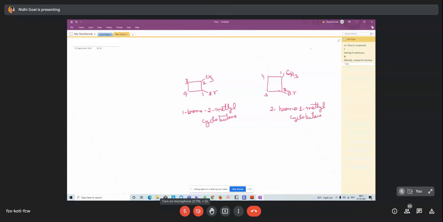Okay, which one is correct? If a halogen is present in the cycloalkane, the first one is correct. This is correct and this is wrong, because bromo comes at the lower position, and here it is the higher position.